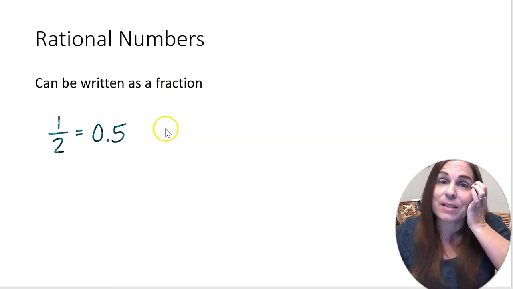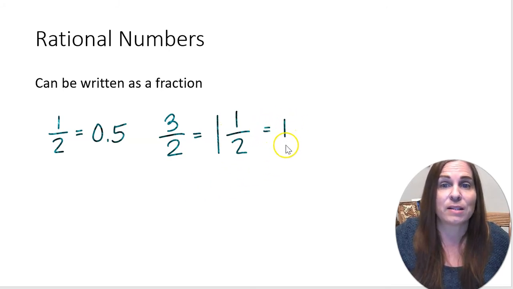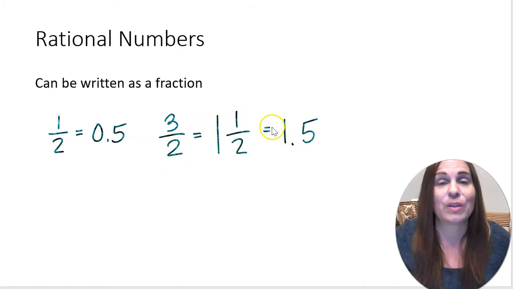How about an improper fraction like 3/2, which can also be written as a mixed number, like that, right? It would be 1.5, which can also be written as a decimal, right? So we've got three different forms here: a mixed number, an improper fraction, and a decimal. These are all rational numbers.